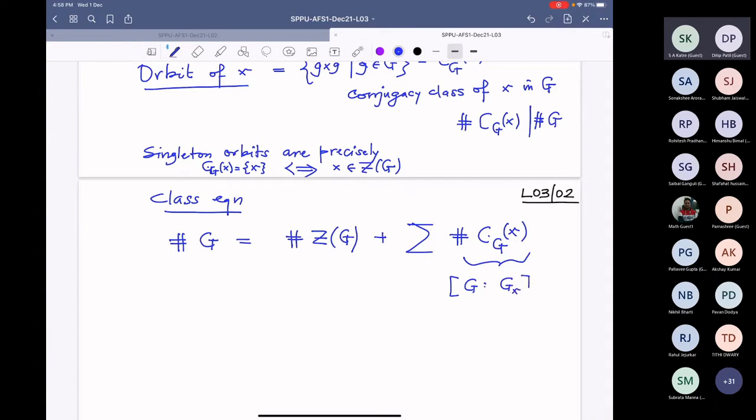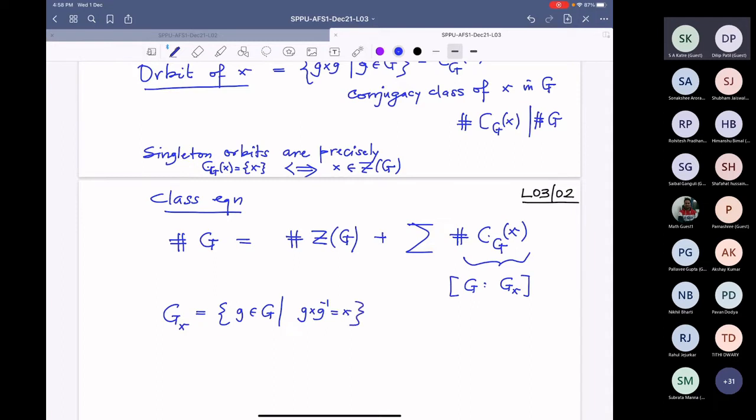And what is Gx? Gx is by definition those elements g in G such that this x is fixed under g, that is, the action of g is now gxg inverse equal to x.